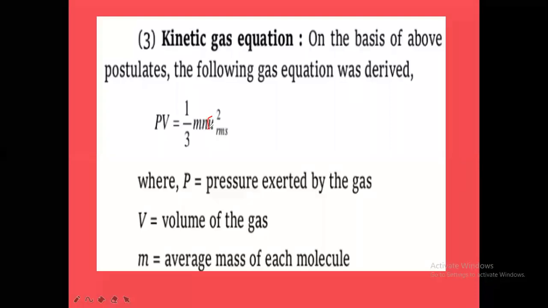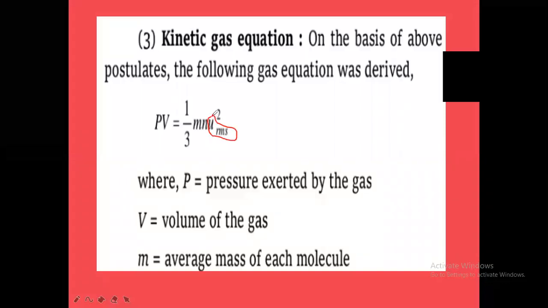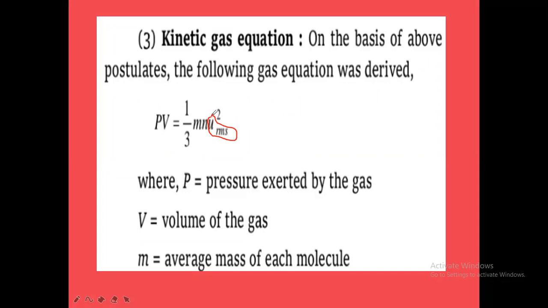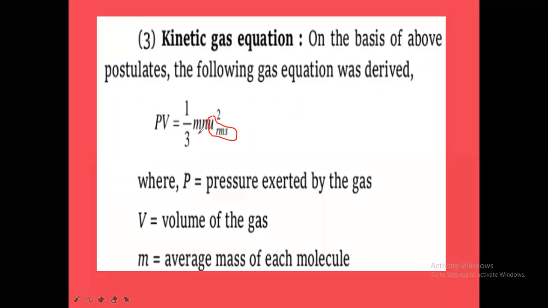What is u here? Small u is called velocity. Generally in physics, small u is the initial velocity of the object and small v is the final velocity. Here we have taken small u as the velocity of the gas molecule. Small m is the mass of each gas molecule.